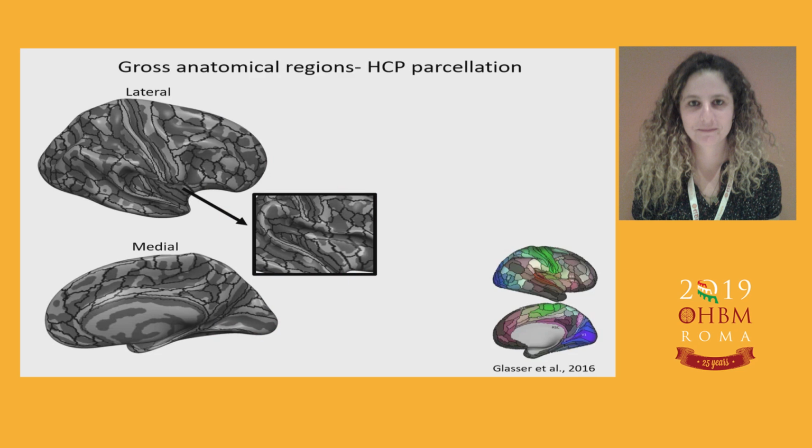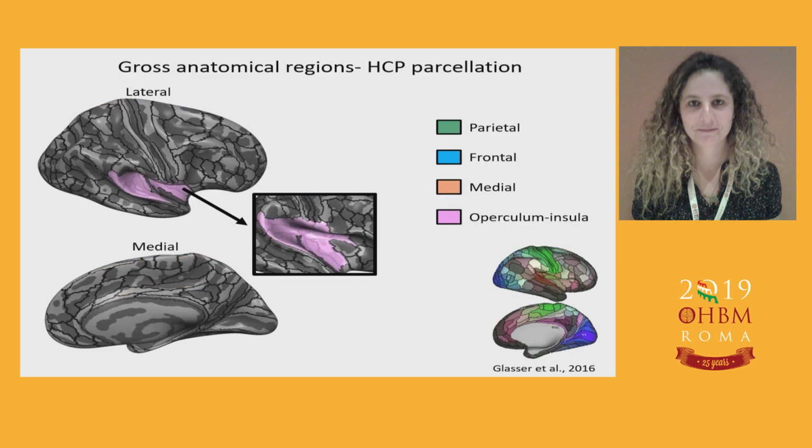that delineates 180 parcellation areas in each hemisphere. And we first of all defined 4 gross anatomical regions within the somatosensory representation. We defined a parietal one, a frontal one, a medial region, and also the operculum and insular cortex. In each one of these regions, we quantified the distribution of body parts.